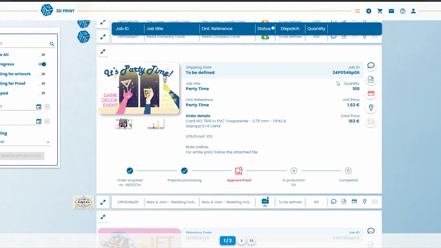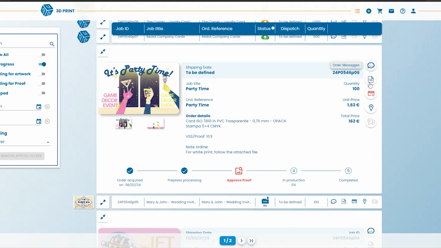Okay. Let me show you some useful buttons. At the top here, you have a chat. We decided to provide you a real-time chat because sometimes our customers needed to give us some information about a specific order and preferred a chat over a standard email. So if you click here, you can write us any information you need to communicate, and we will reply in real time. And the chat remains there.